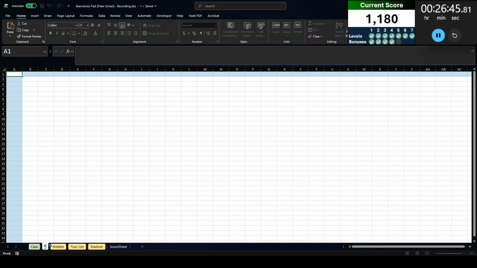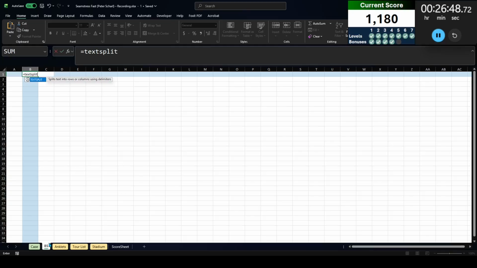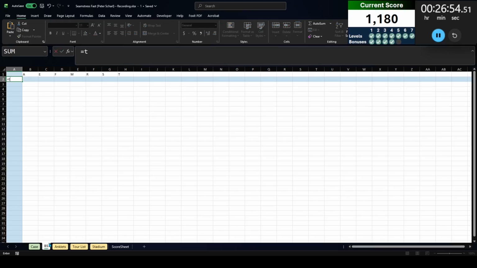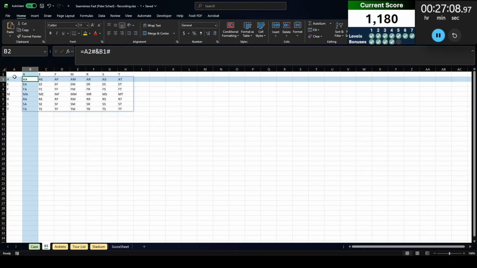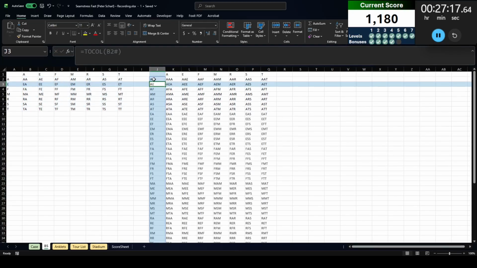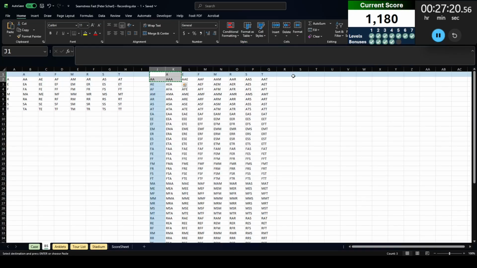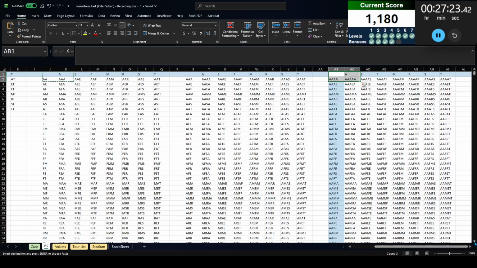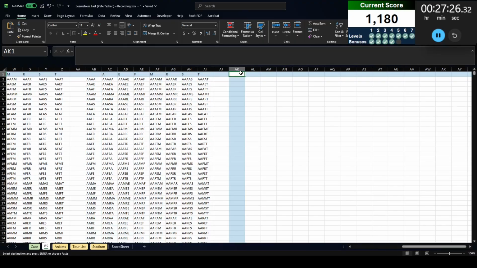So what I'm going to do is start another sheet. We're going to call it bonus 5. Let's split these up so they're separated by comma there. A, E, F, M, R, S, T, good. Now I'm going to take the left array and top array there. So that gives me all the possible 2-letter combinations. I'm going to do this again. This left column now is going to be the output there. So that's going to give me all the 3-letter combinations, 4-letter combinations, 5-letter combinations, and finally 6-letter combinations.